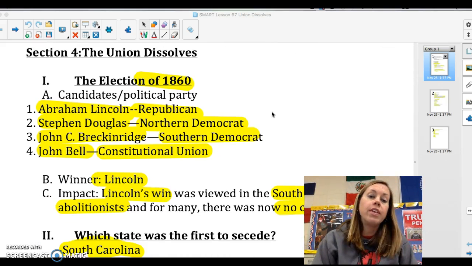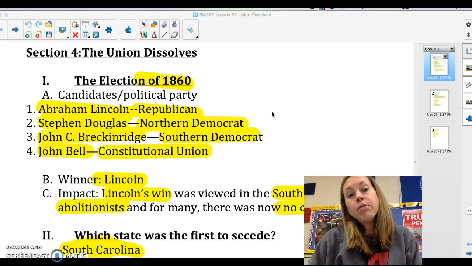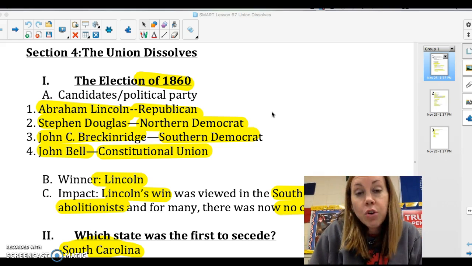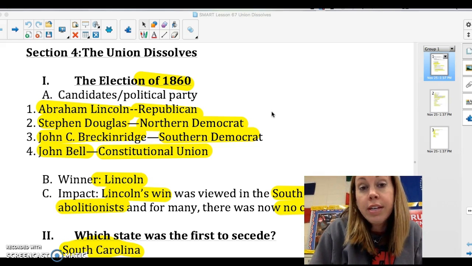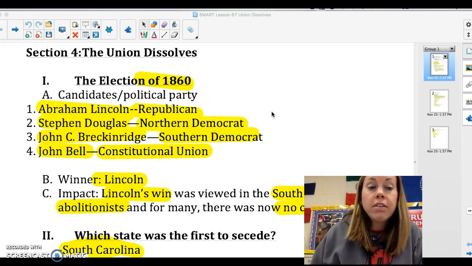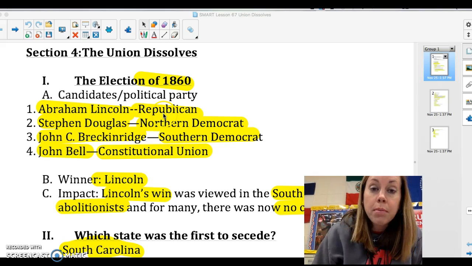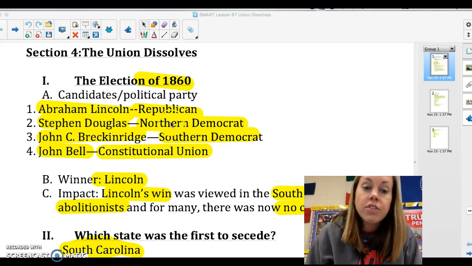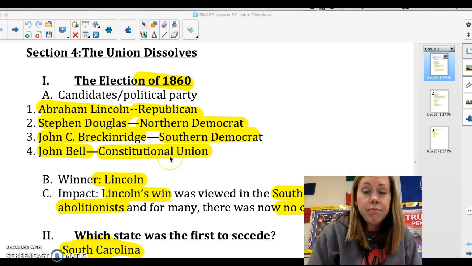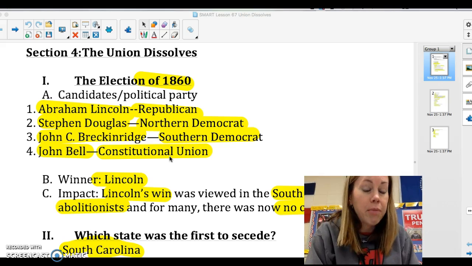Okay, so the election of 1860 is probably the most famous election in this course. So you must know that date, 1860, and these men. So these men are going to run against each other. Abraham Lincoln, the Republican, Stephen Douglas, the Northern Democrat, John C. Breckinridge, the Southern Democrat, and John Bell of the Constitutional Union Party.